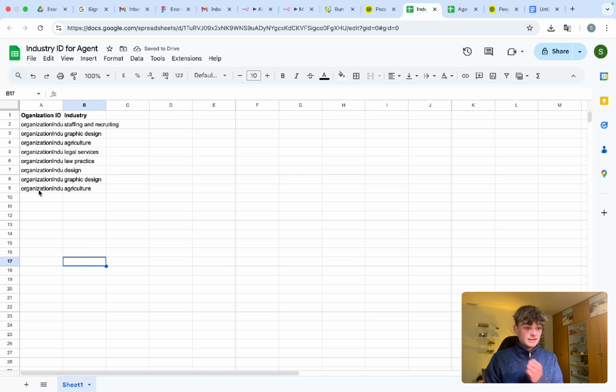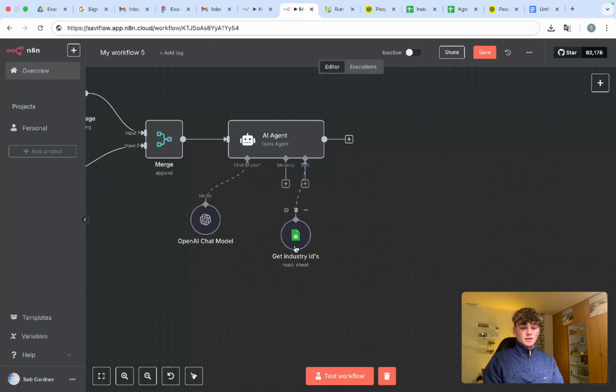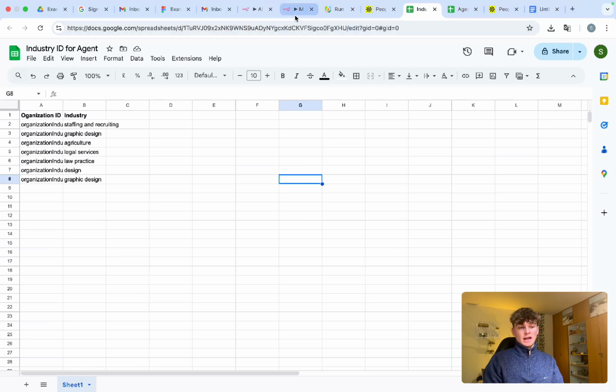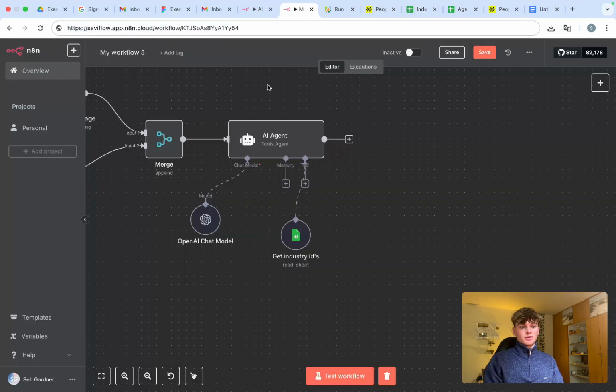So that's just what I did there. And then what the AI agent will do, it'll reference these organization IDs and their corresponding industries, and then use that to make the industry that it's going to target within the search URL. So then heading back to n8n, I've added this Google Sheet. The AI agent is going to read this Google Sheet to make an informed decision on what industry it should do based on the request from the user in Telegram.